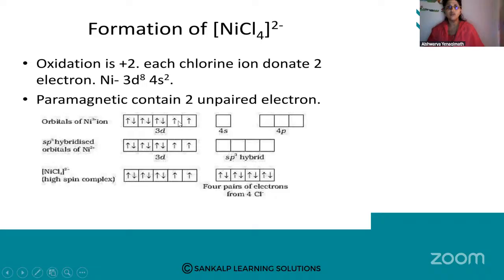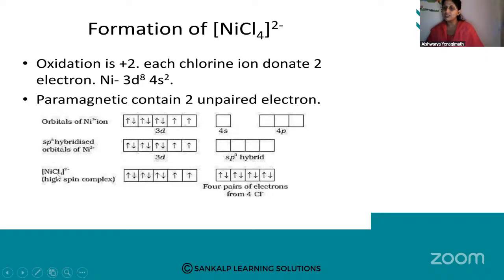1 2 3 4 5 6 7 8. Now in 4s2 there were 2 electrons. But Ni is in which oxidation state? Plus 2. That means 2 electrons from 4s are lost. Right? So here you can see these are the electrons. Now the 4s orbital is vacant, 4p orbitals are vacant. So what hybridization? One 4s and three 4p orbitals will be involved in hybridization and they will form.